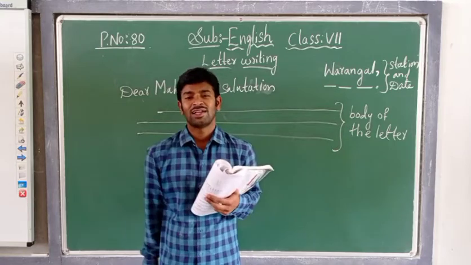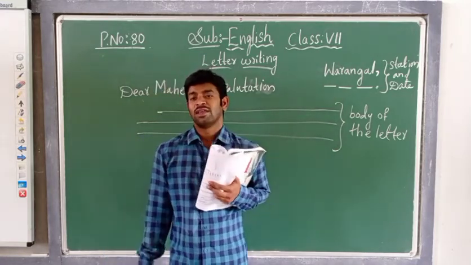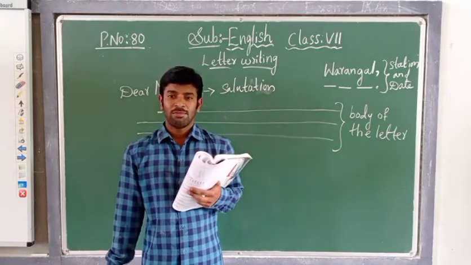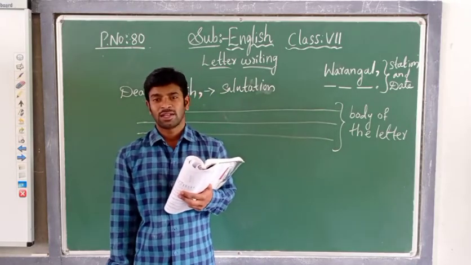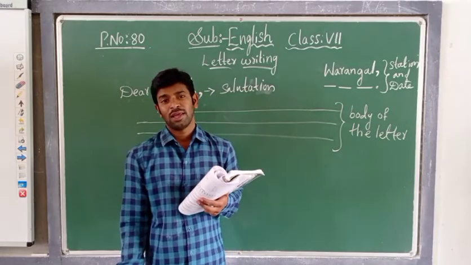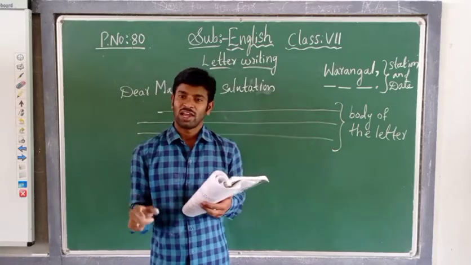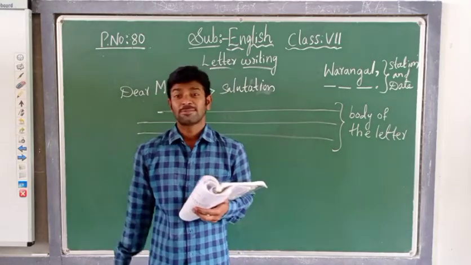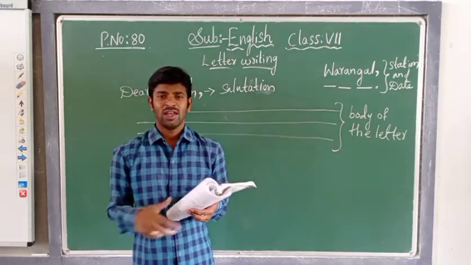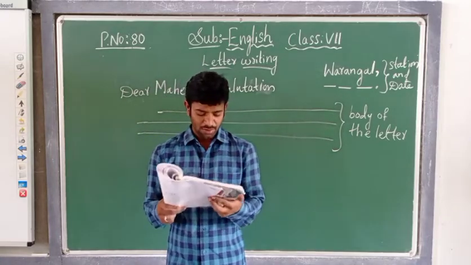So in this letter writing, what is he explaining? He is explaining about the place. Which place? He is explaining about the Warangal place, especially the tourist place Khammam, which is located in Warangal district. And he is explaining how to travel to that place, whether by bus or by train. And what is the speciality of that place? He has also explained that in this letter, children. So till here we have come.